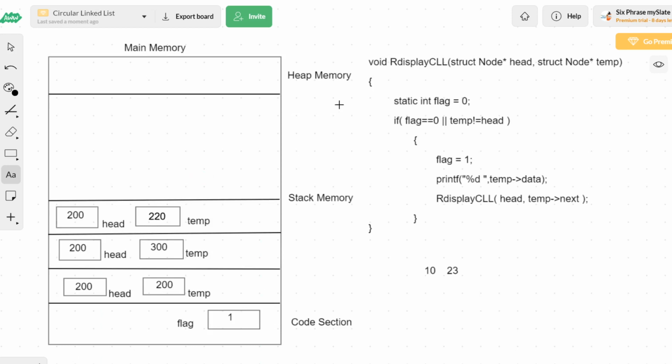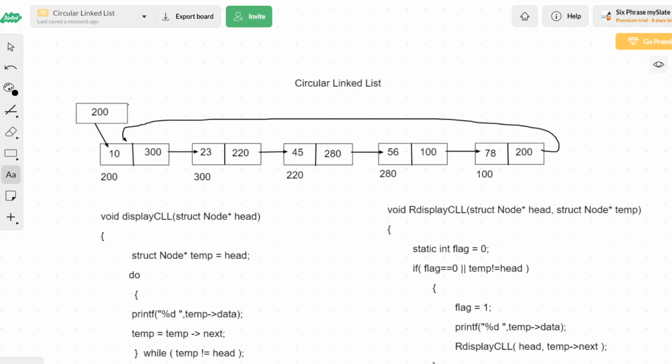Again I come to the first line, static; this statement will not be working. Then again I come to the conditional statement: flag equal to 0 or temp not equal to head. Flag equal to 0 is not a true condition, but temp not equal to head is a true condition, 200 not equal to 220. So when one of the conditions evaluates to true, we enter inside and execute these three statements. Flag equal to 1, already 1, so we will overwrite it with 1. Next line, printing the value of temp of data, which is 220 of data. So 220 of data is 45.